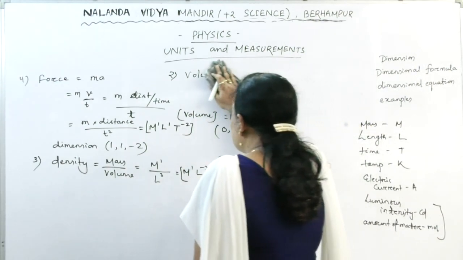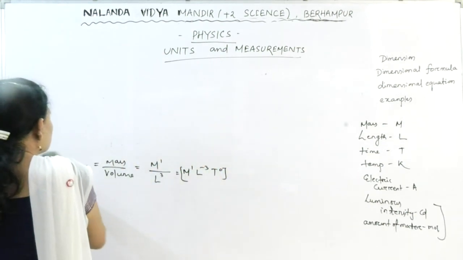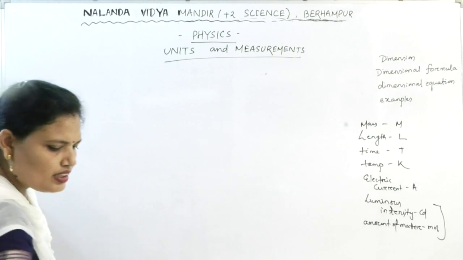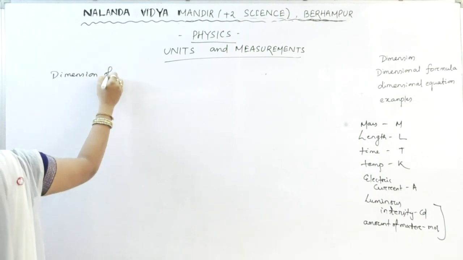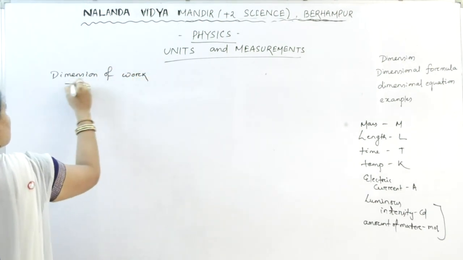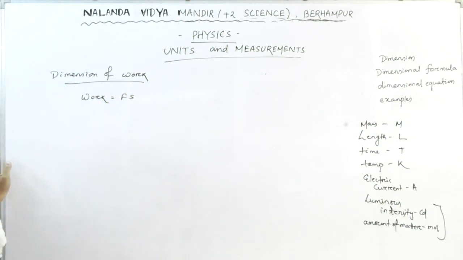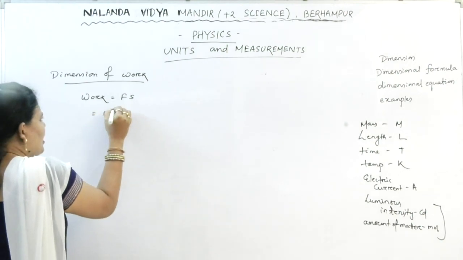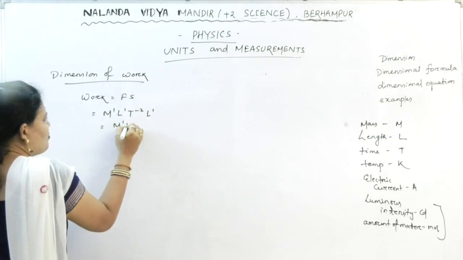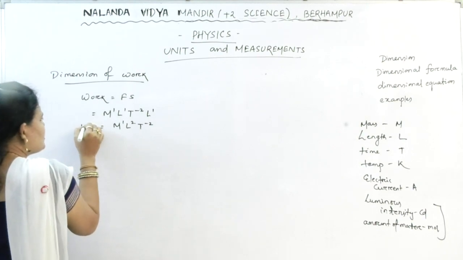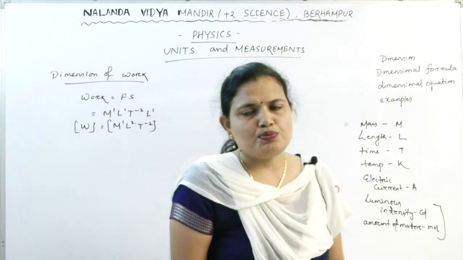Let us take an example. Suppose you are asked to find out the dimension of work. The work is nothing but, first step formula, force into displacement or distance. The force, we know, is M1 L1 T minus 2, S is L1. So M1 L2 T minus 2. This is the dimension of the work. M1 L2 T minus 2.